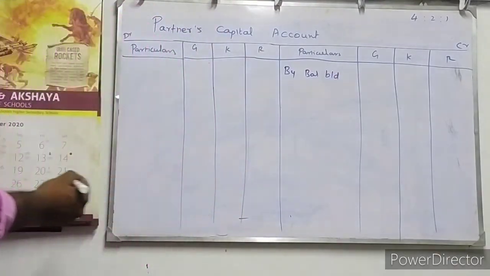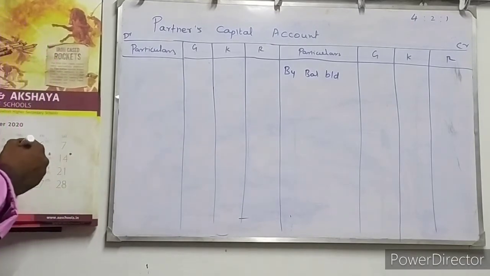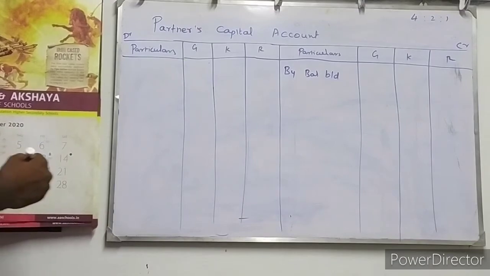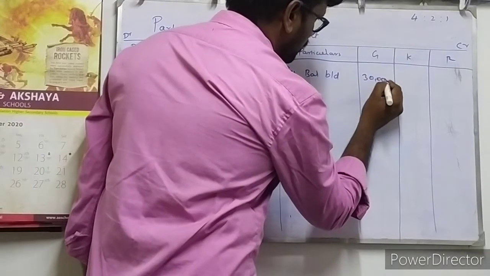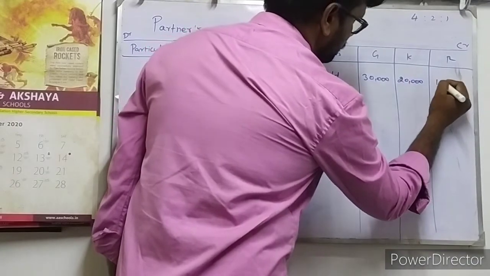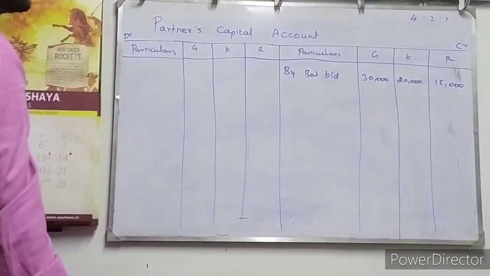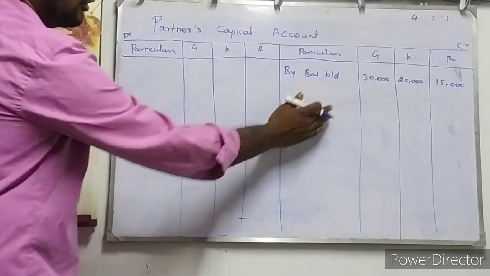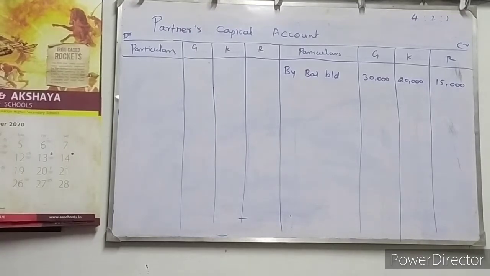The existing year balance sheet statement shows very clearly their capital amounts are 30,000, 20,000, 15,000. It is their existing year's opening capital, how much they brought to the partnership firm.